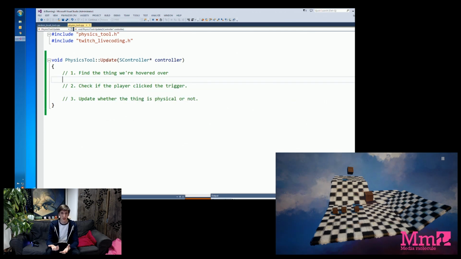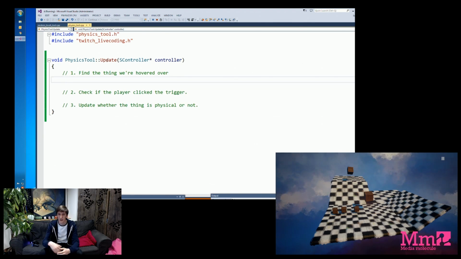So let's go through this bit by bit, and again, testing as we go. It's important to do that because otherwise we'll have to end up debugging a large amount of code rather than just one or two lines. So the first thing is to find the thing we're hovered over.